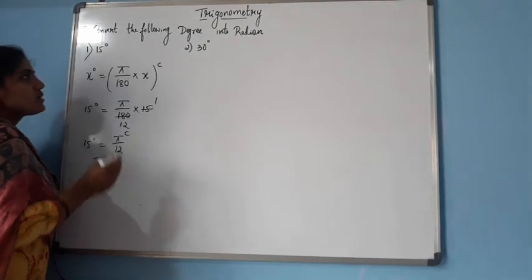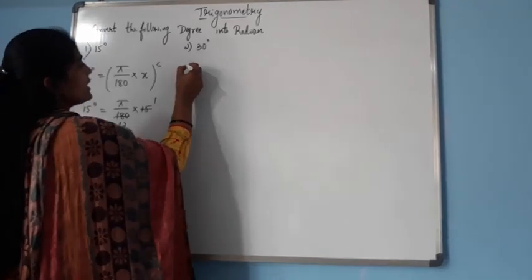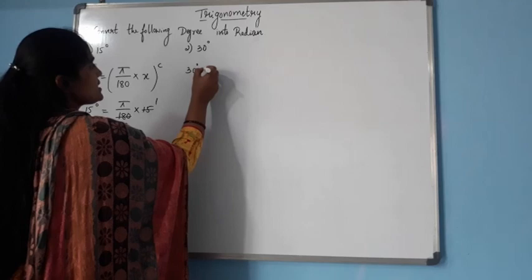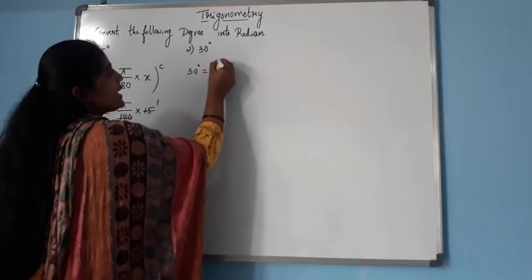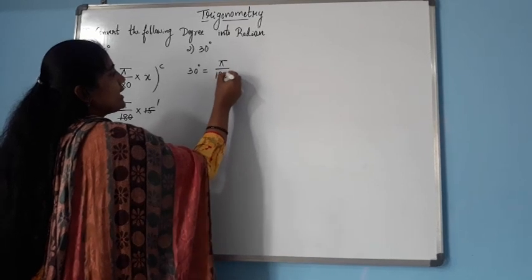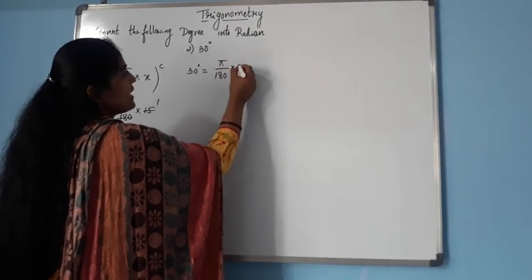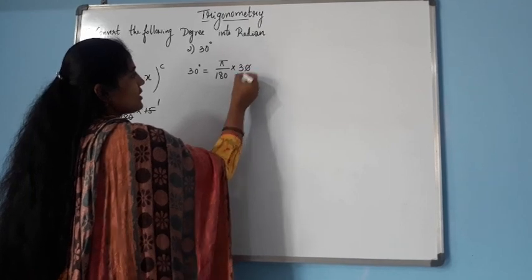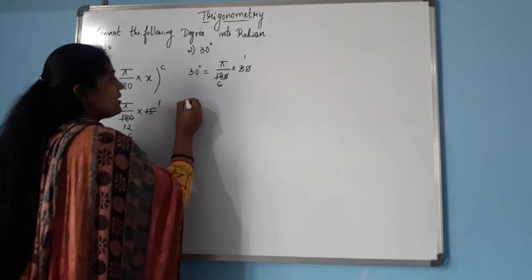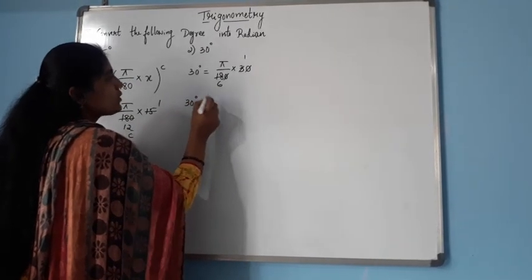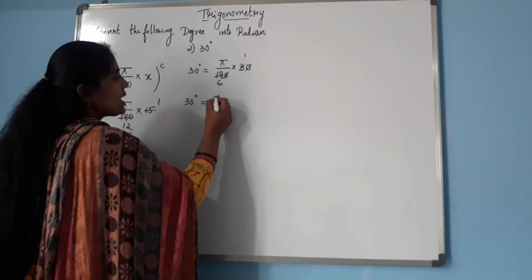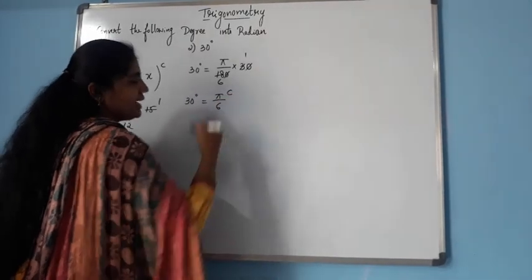So next, move on to the second one. Second one is 30 degree. Here also degree is given, 30 degree. We have to use the same formula, pi by 180 into x. What is x? 30. Here 0 0 gets cancelled, 3 1s are 3, 3 6s are 18. Therefore 30 degree is equal to pi into 1, pi by 6 radian.